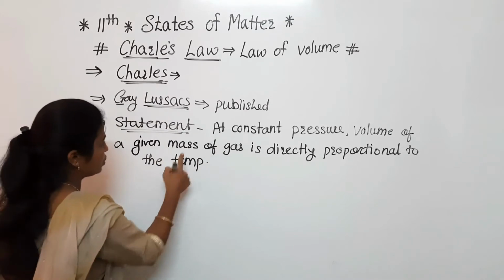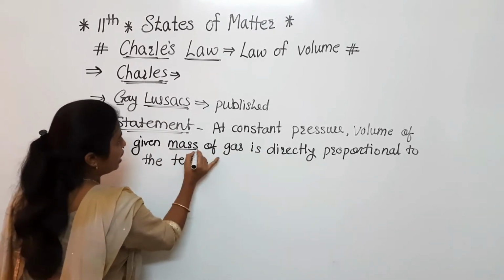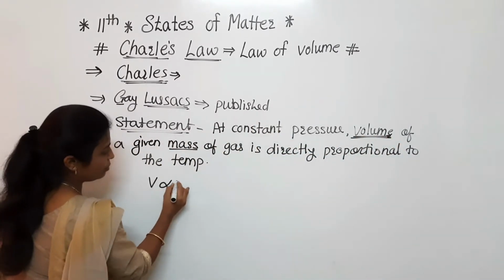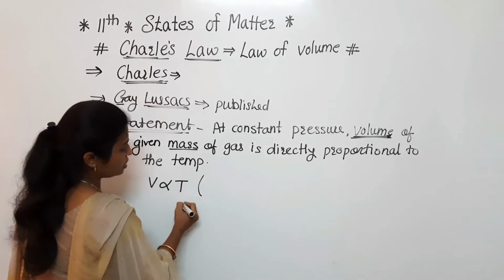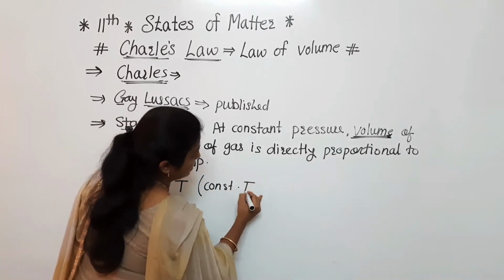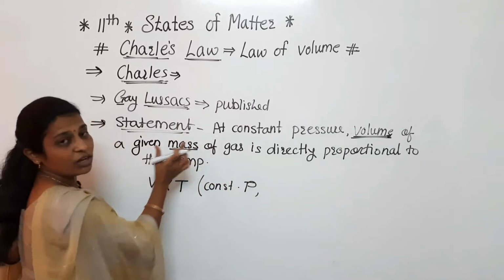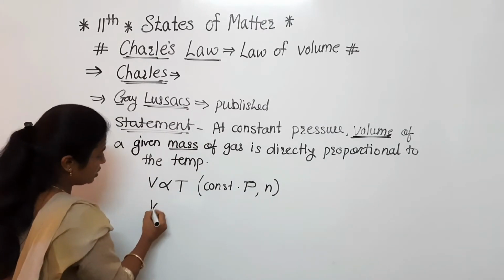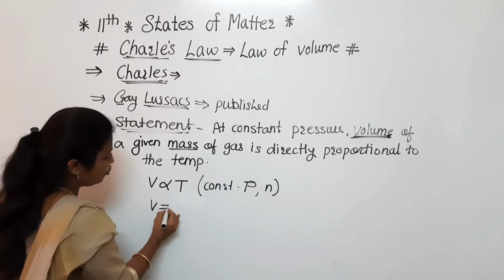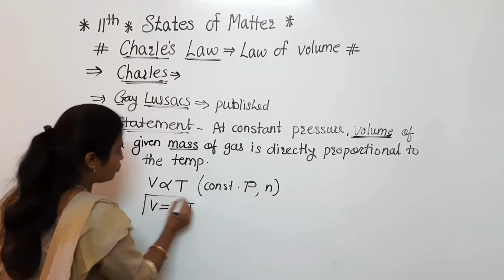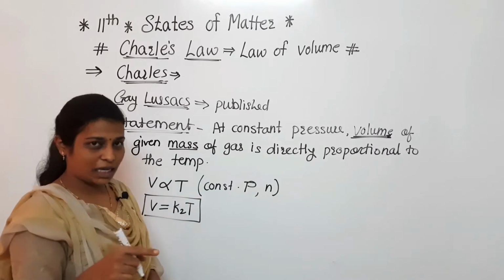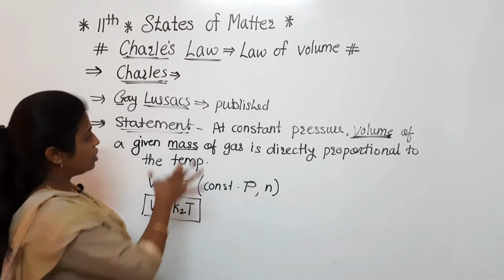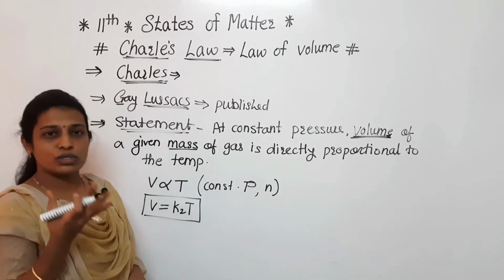Now see, what is proportional at constant pressure for a given mass of gas? Volume is directly proportional to temperature. What is the constant term? Constant pressure is there, and second, given mass of gas means that n is also constant. If we remove the proportionality sign, we get V equals K2 T. Why have we taken K2? Because in Boyle's law we have taken K1, that's why here we take K2 as the proportionality constant. So this is one way to state the equation.